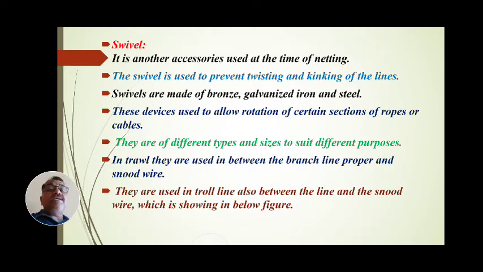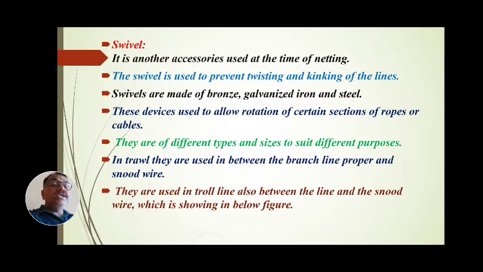Swivel is another accessory used at the time of netting. The swivel is used to prevent twisting and kinking of lines. Swivels are made up of bronze, galvanized iron, and also steel. These devices are used to allow rotation of certain sections of ropes or cables.